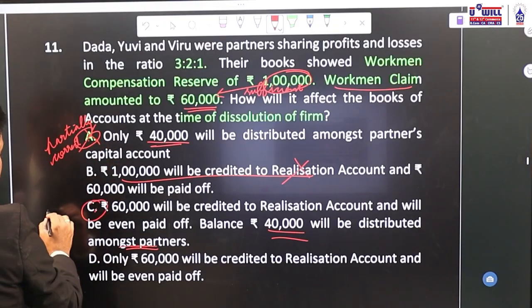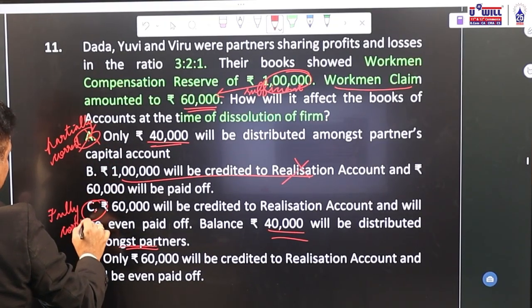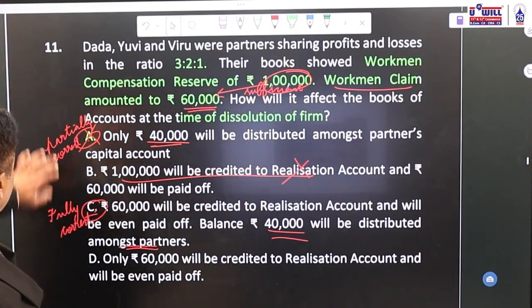This is the fully correct statement. So option C will be the final answer. It is a fully correct statement to be taken in exams. Then question number 12.